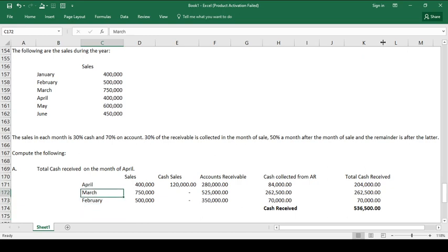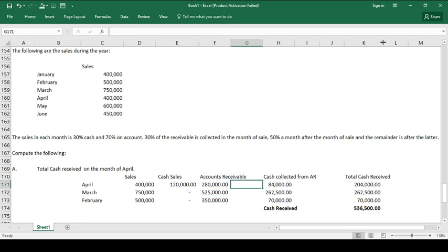To compute that, first take the 400,000 sales, and on the month of sale, because this is April, 30% of which is collected. So 400 multiplied by 30% is 120. And then the remainder, the 70%, that is 400 multiplied by 70%, that is 280. That is the on-account sale or the accounts receivable.